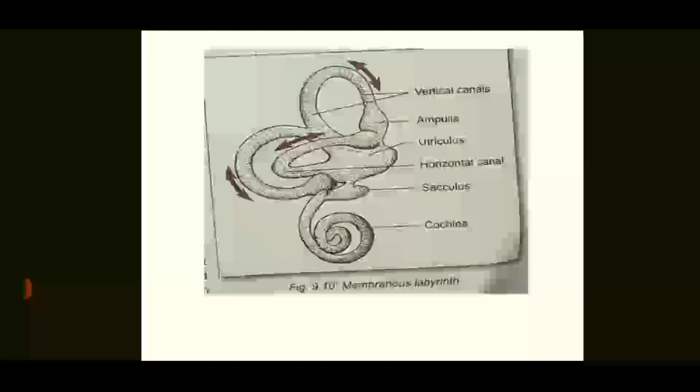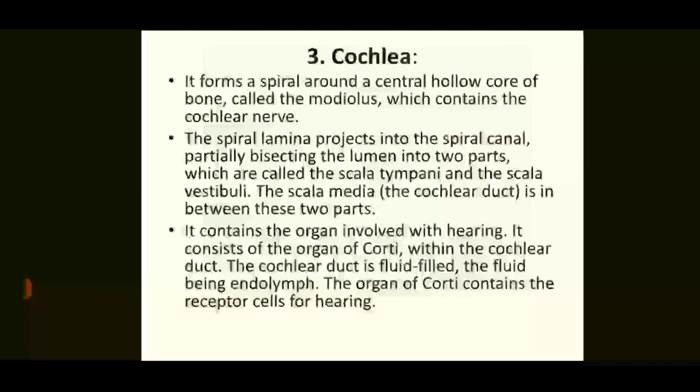You can see here the membranous labyrinth, the sacculus you can see here, the ampulla you can see here, the utriculus you can see here, the cochlea you can see here, that which I have discussed in the previous slide. These are the parts of the membranous labyrinth or the inner part of the ear.